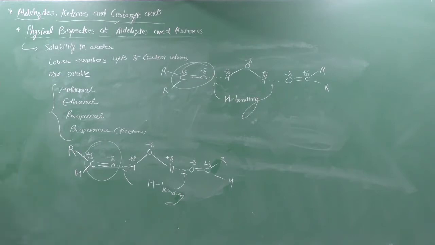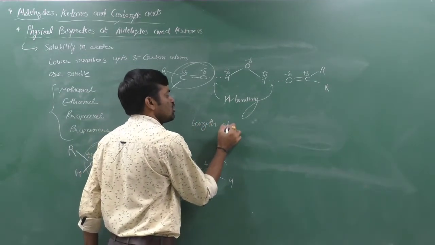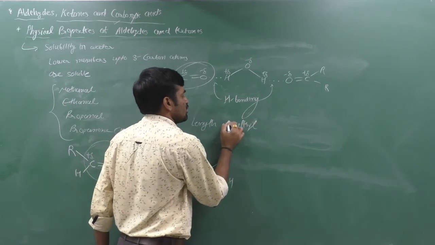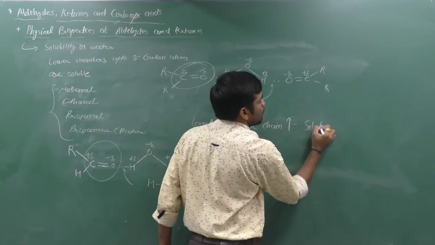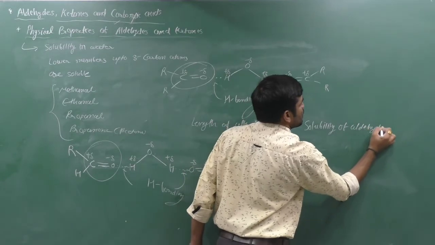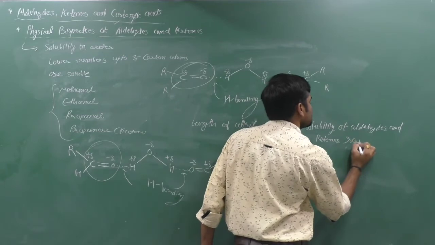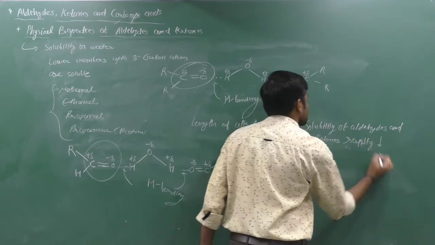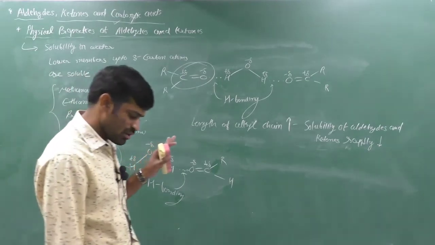The solubility of aldehydes and ketones in water decreases rapidly with the increase in length of alkyl chain, means the decrease will be instant. Up to 3 members there is no problem, they are soluble.